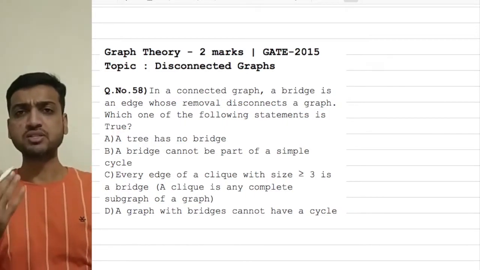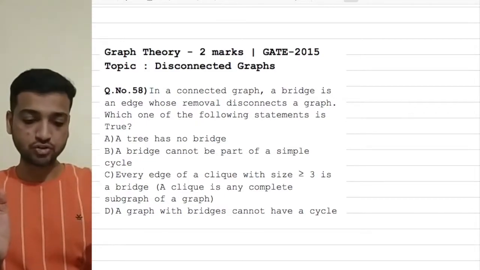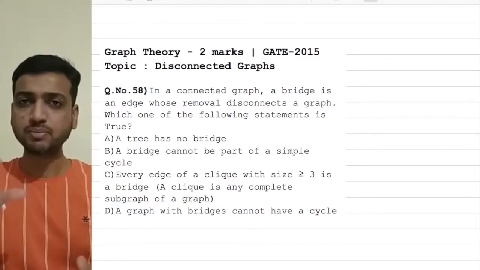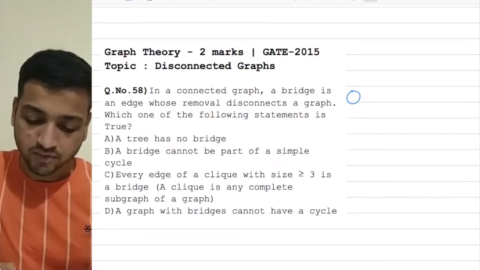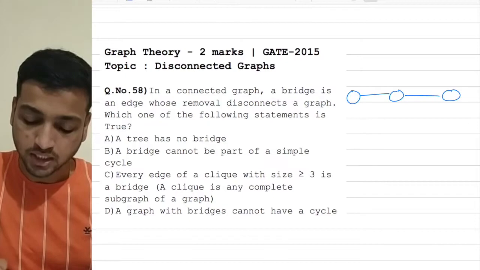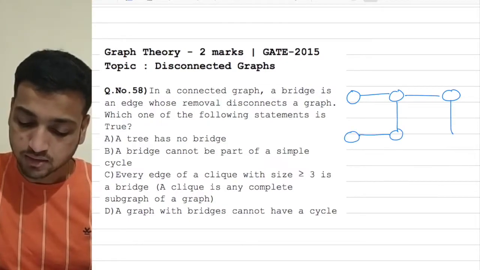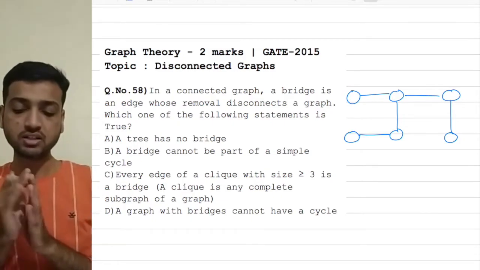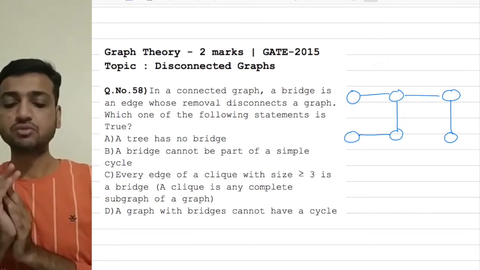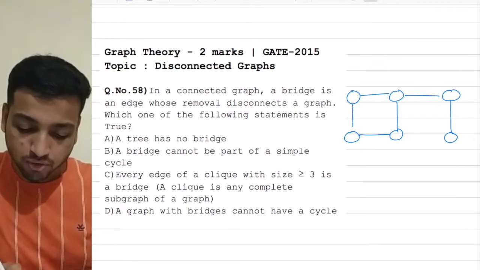So we are given 4 options A, B, C, D, and we have to choose the true statement based on the definition of bridge. So first let us draw a simple graph and try to understand what a bridge is. So let me draw a graph here with 1, 2, 3, 4, 5 and 6. Yes, let's say I have this graph. You can say it's a graph with 6 nodes and 1, 2, 3, 4, 5 edges. Let me draw one more edge here.